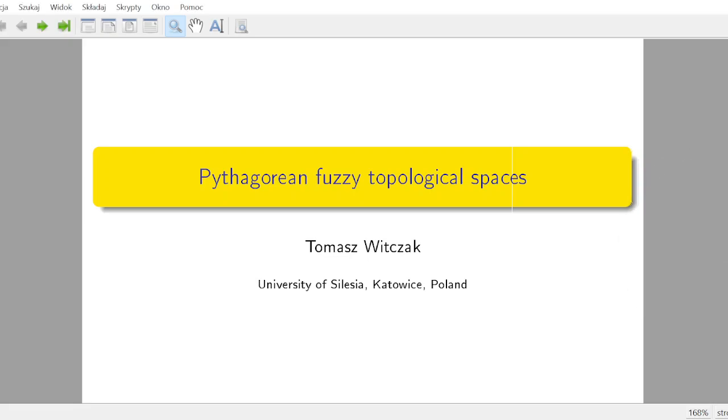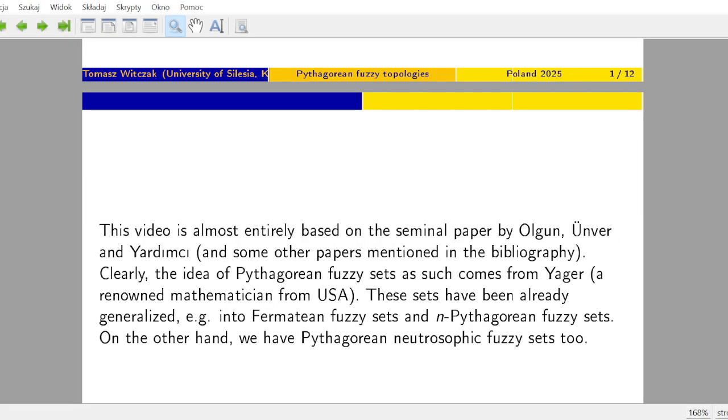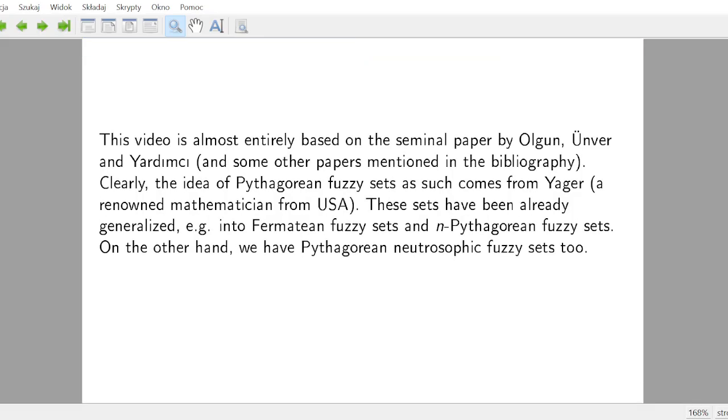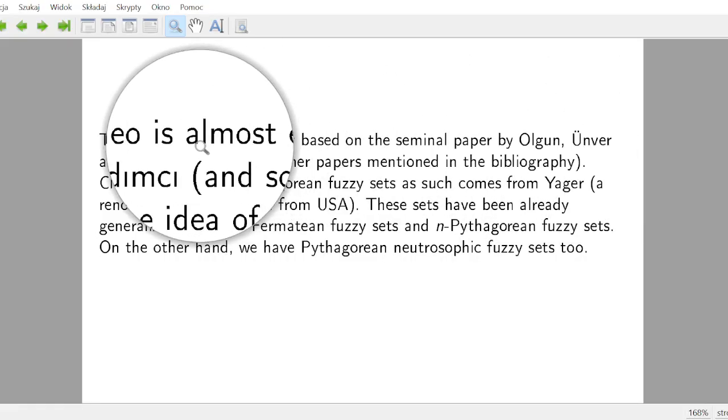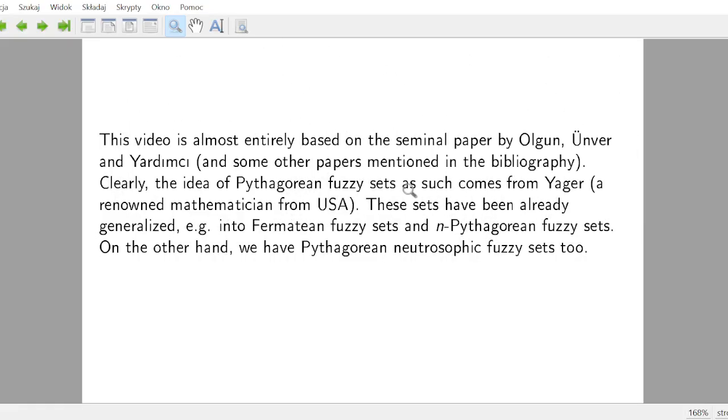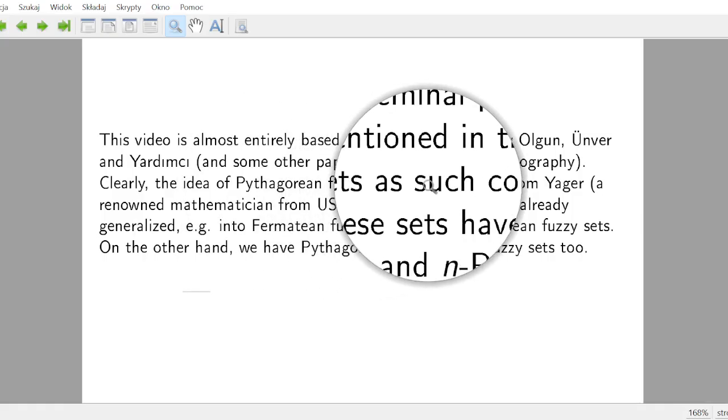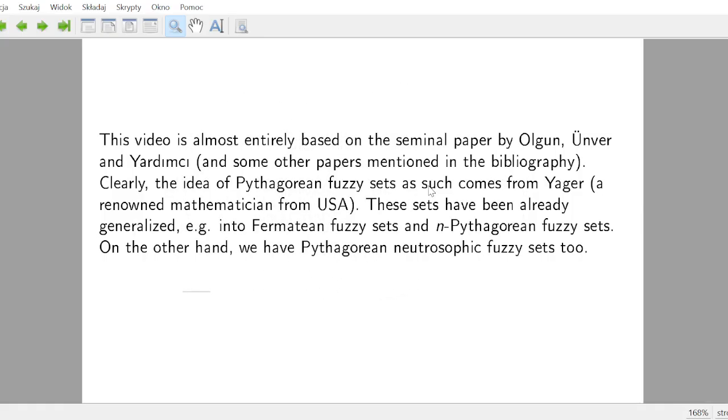So we have Pythagorean fuzzy topological spaces. You should be aware of the fact that this video is almost entirely based on the seminal paper by Olgun, Unver and Yardimci from Turkey. But some other papers mentioned in the bibliography were important too. As for the idea of Pythagorean fuzzy sets as such, it comes from Ronald Yager, a renowned mathematician from USA